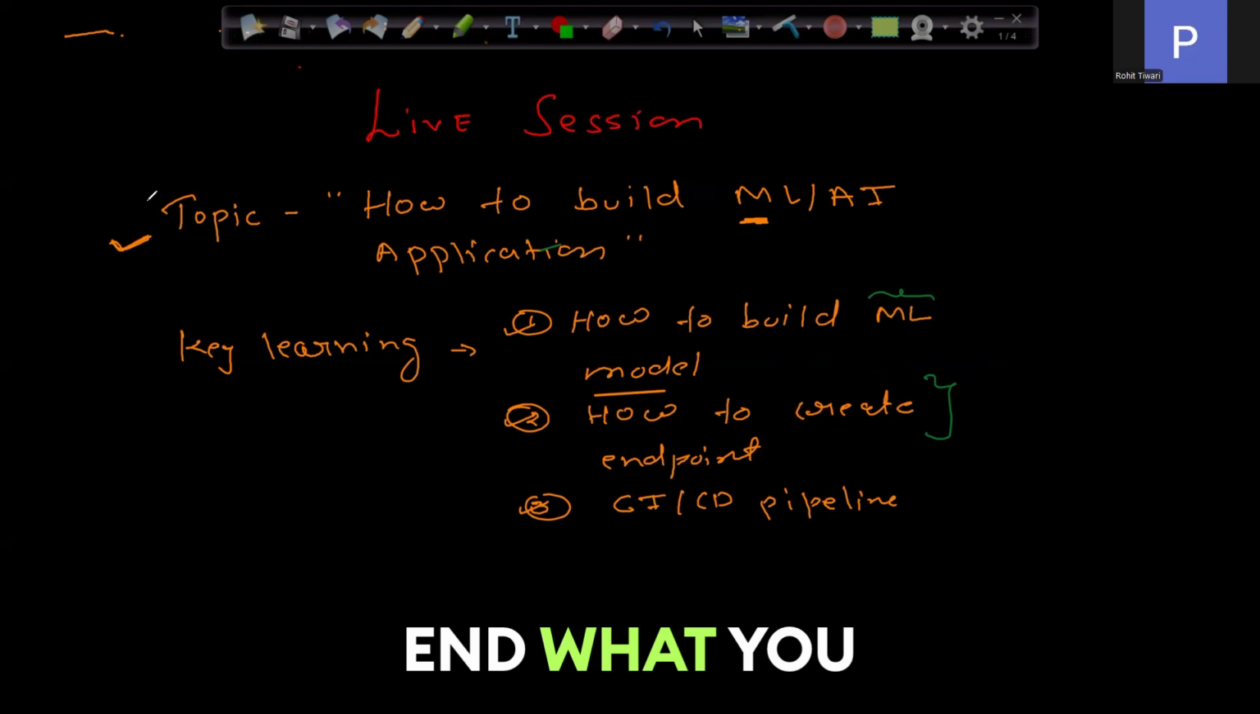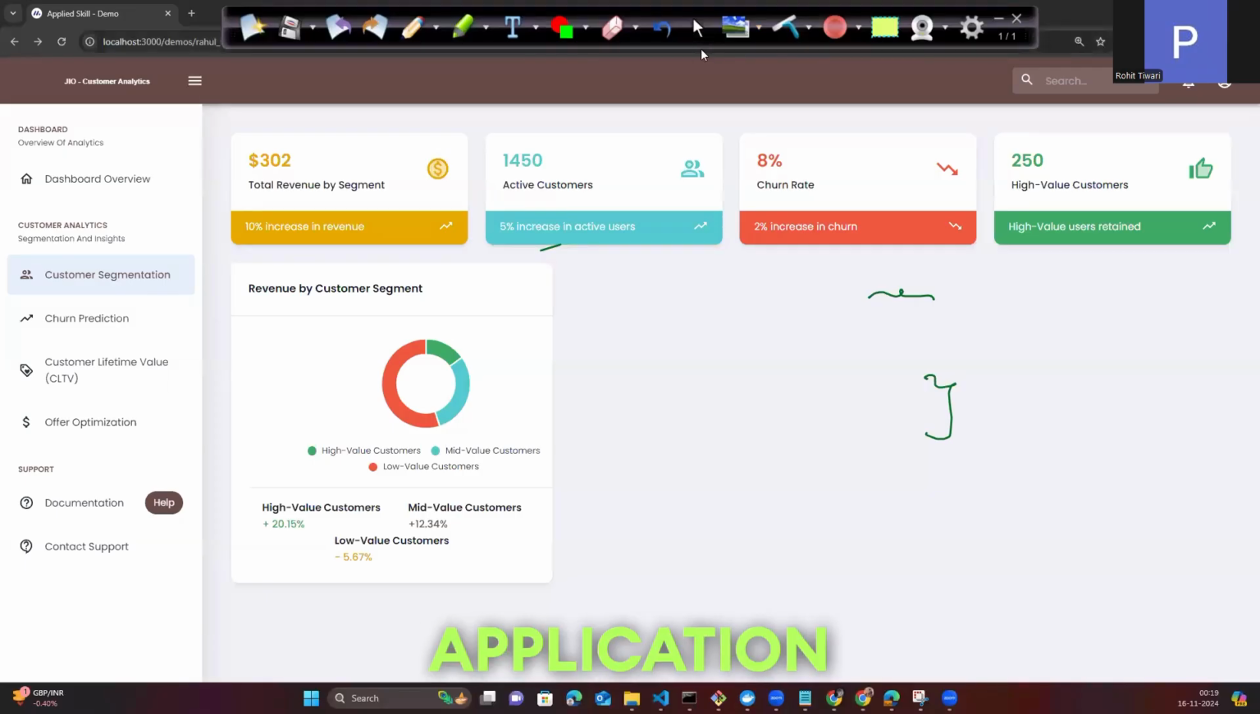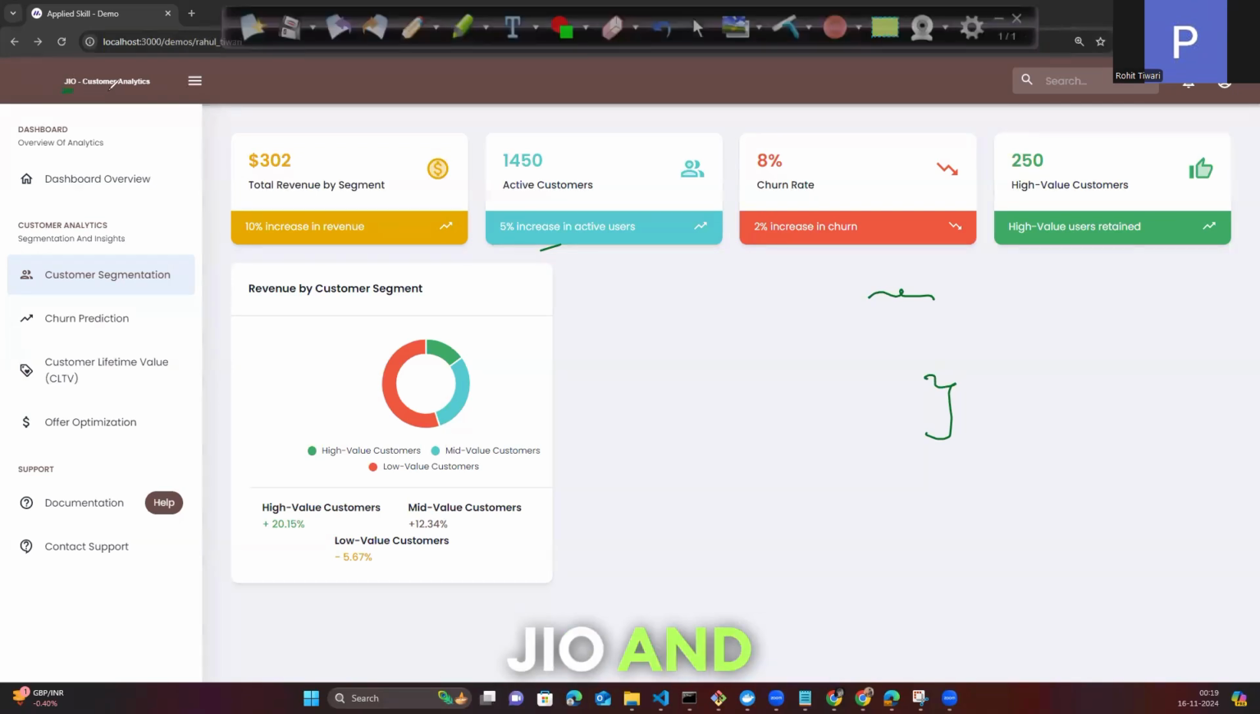At the end, if you attend this session, we can build this application together. Let's say you are working in Geo and you're going to build a customer analytics application. We all know what customer analytics is. Let's say you're in the marketing team and you want to do some promotion. We cannot do promotion randomly, or give offers to customers randomly. Whatever decision we take will be based on data.